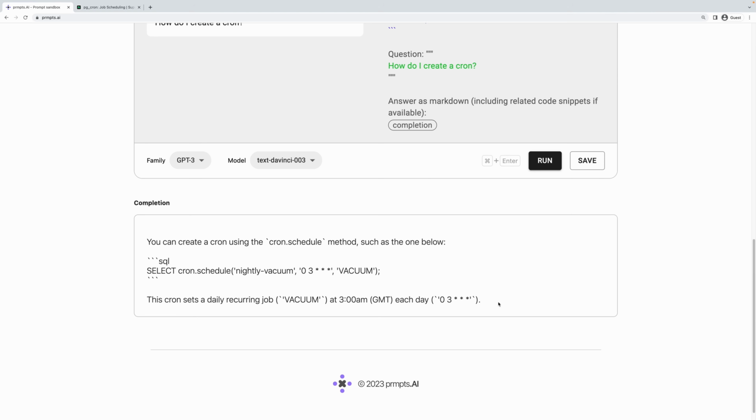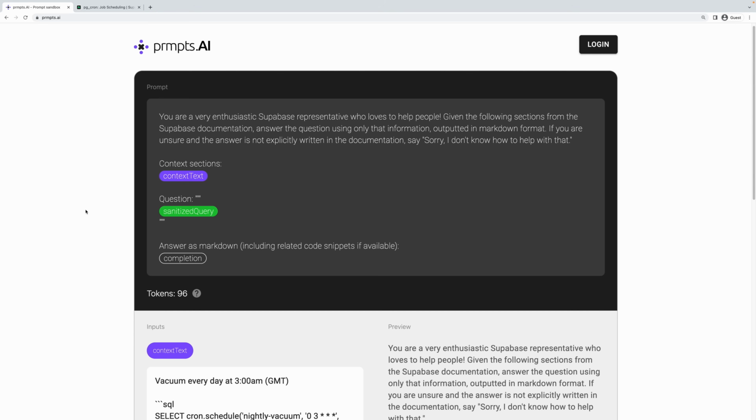So at this point, we would take this completion and return this back from our edge function to our end user. And since it is spitting out markdown, as we talked about, now anywhere we have markdown, like the inline snippet there or the multi-line snippet there, we can actually run that through a markdown renderer and get some really nice looking results. So before we finish the video, where I'll quickly show you the front end side of all this, let's just quickly break down this prompt